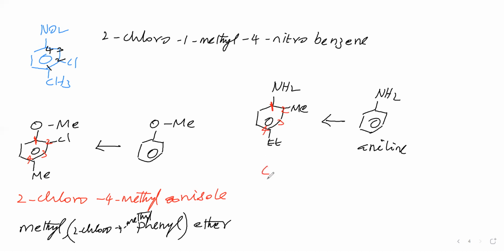This is 4 ethyl, we said 4 ethyl. This is 2 methyl. Then the name of this is, in the sense, aniline. Aniline we can say. Next compound we will take.